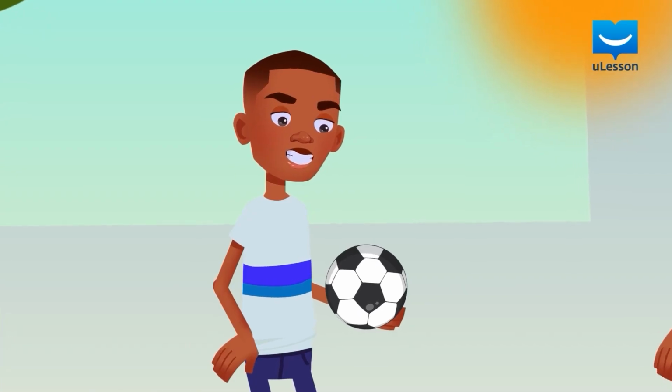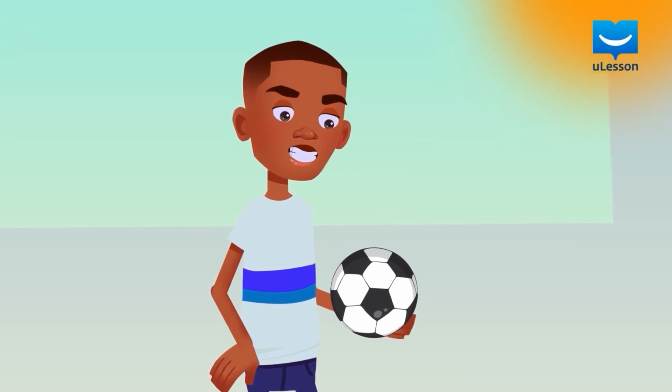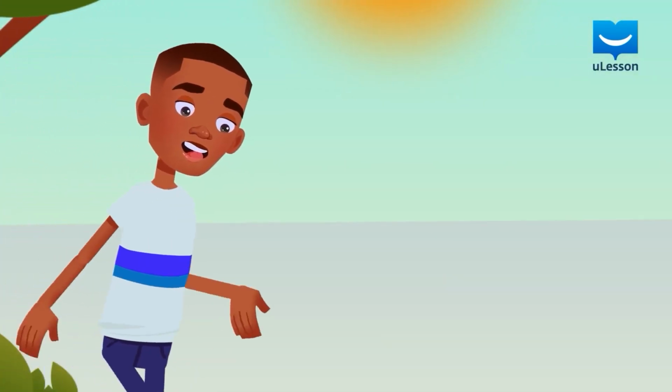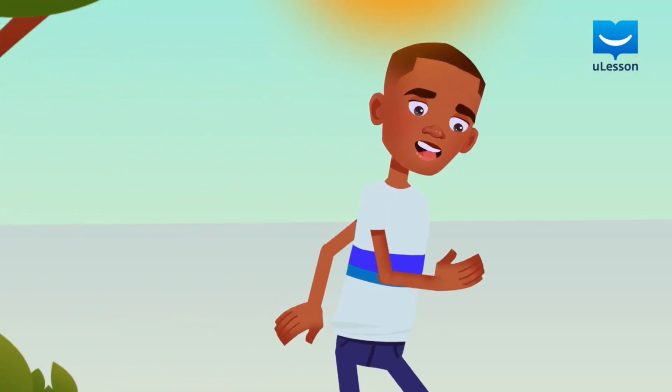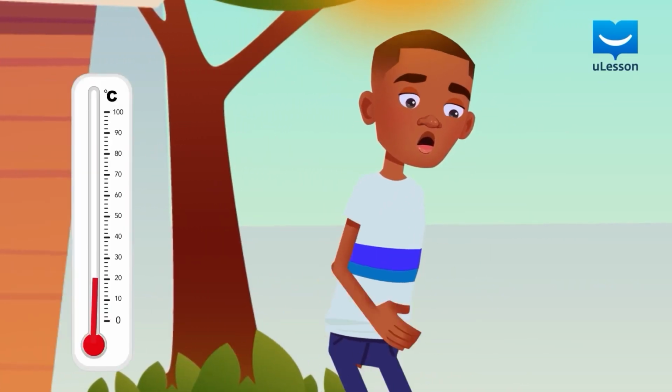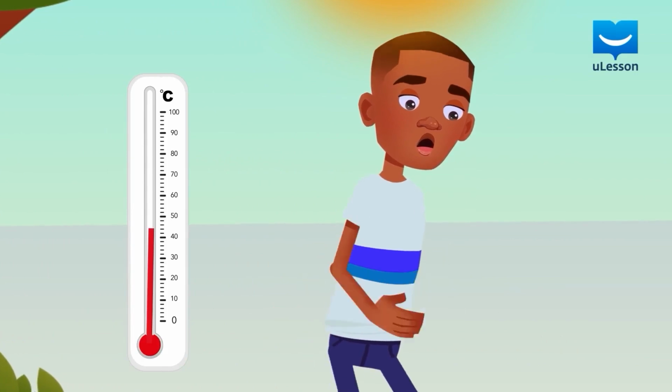Meet Mike, who loves playing football. One hot day, Mike decided to play football with a couple of his friends. As they started, Mike's body was exposed to heat from the surroundings and physical activity from running and kicking the ball. This caused his internal body temperature to rise a little above normal.